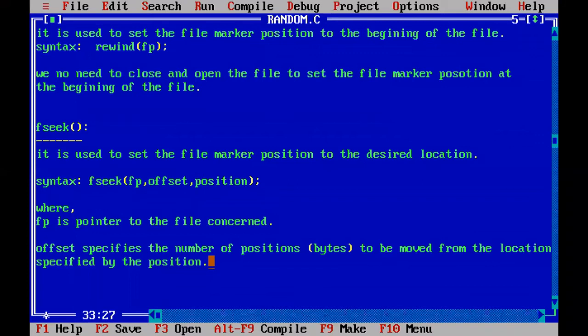So offset specifies the number of positions to be moved from the location specified by the position, which can be, that means the offset can be a positive number, that means in a forward direction, or it can be a negative number also, then the file marker is moving in a backward direction.